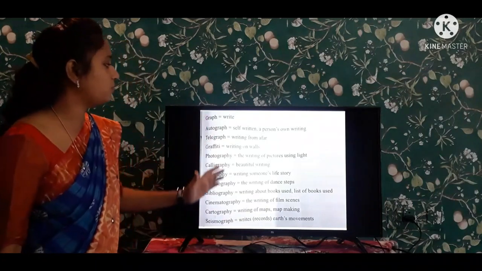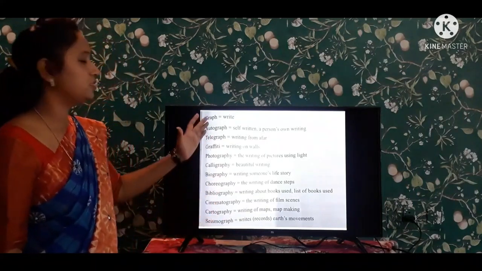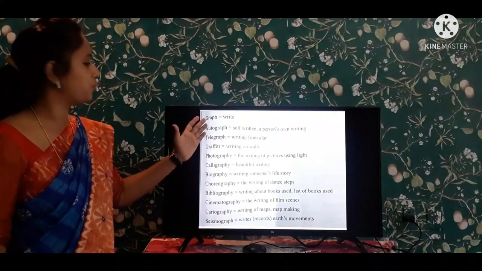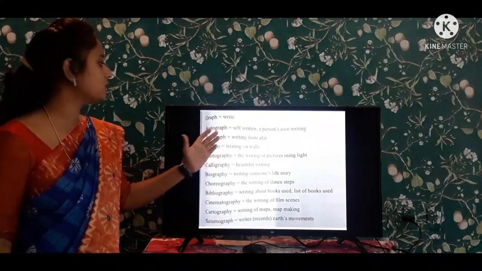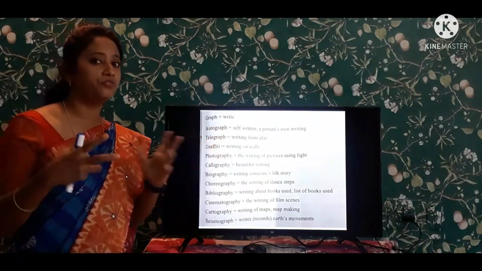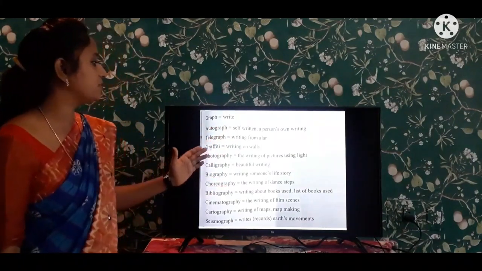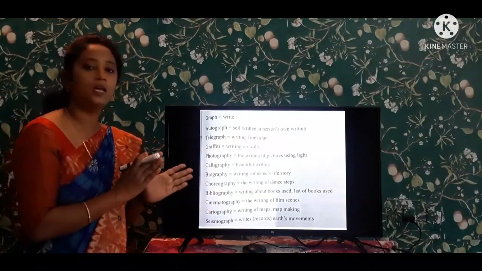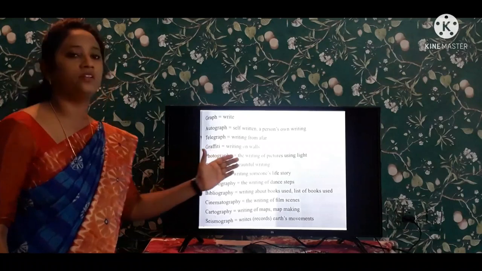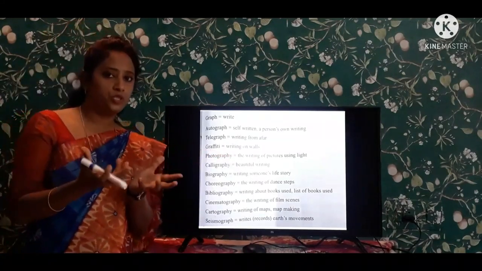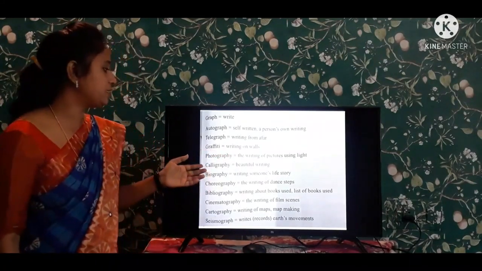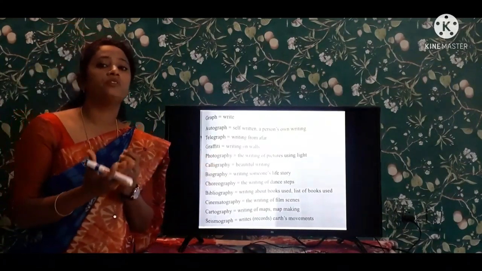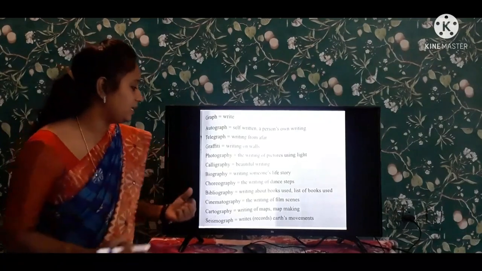See, this is all about the graph that we have learned here. So this is the root word, and all these words come from this root word. So autograph, self-written; telegraph, writing a letter from far away. Next is graffiti, writing or drawing on walls. It is known as graffiti. And next one is photography. Photography means making of pictures. And next one is calligraphy, beautiful writing.